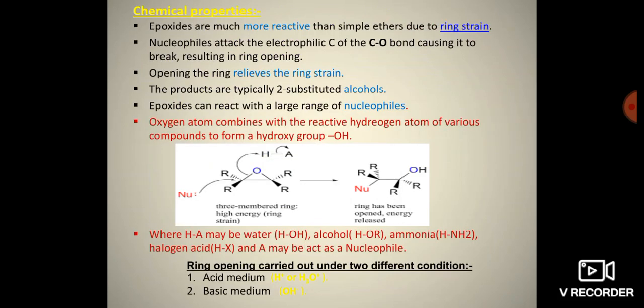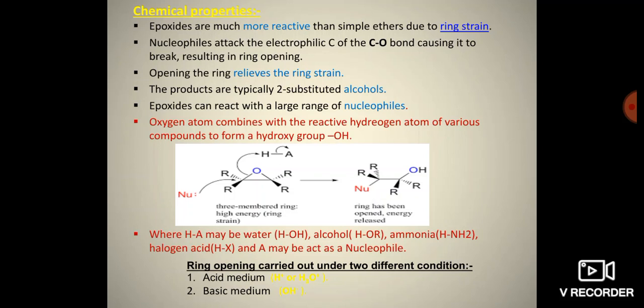So the last part is the chemical properties. Epoxides are much more reactive than simple ethers because of the presence of ring strain. Why? Due to the angle strain, as there is a 60-degree angle, because the stable angle in a tetrahedral is 109.5 degrees. So the epoxide angle is less than that, which creates an angle strain.